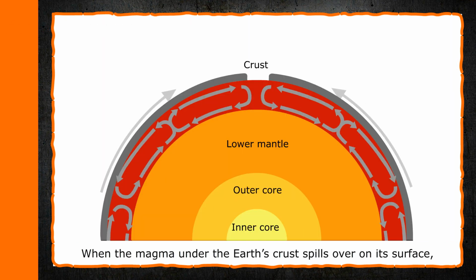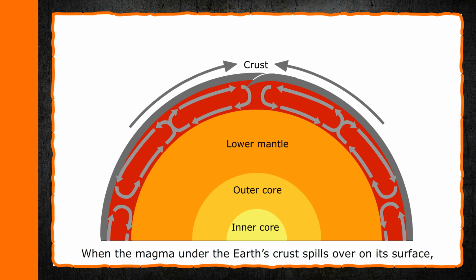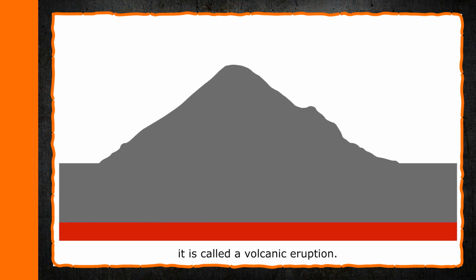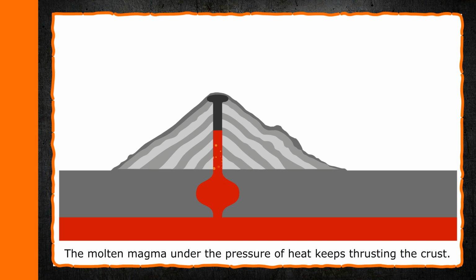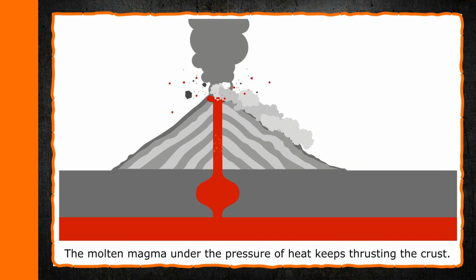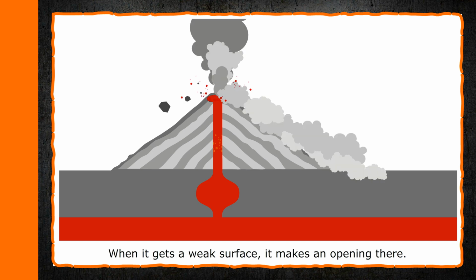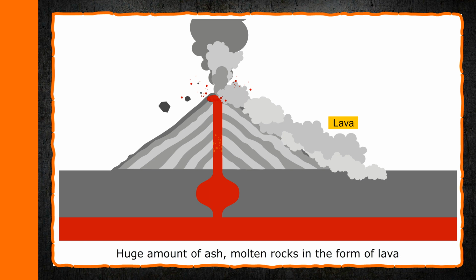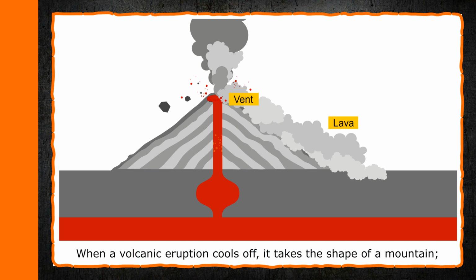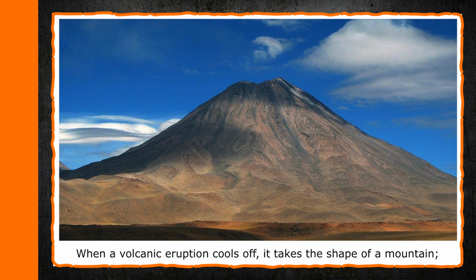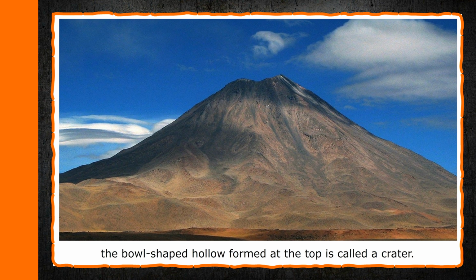Volcanoes. When the magma under the Earth's crust spills over on its surface, it is called a volcanic eruption. The molten magma under the pressure of heat keeps thrusting the crust. When it gets a weak surface, it makes an opening there. The magma that comes out of the earth is called lava. Huge amount of ash, molten rocks in the form of lava, and gases erupt from a volcano through a vent. When a volcanic eruption cools off, it takes the shape of a mountain. The bowl-shaped hollow formed at the top is called a crater.